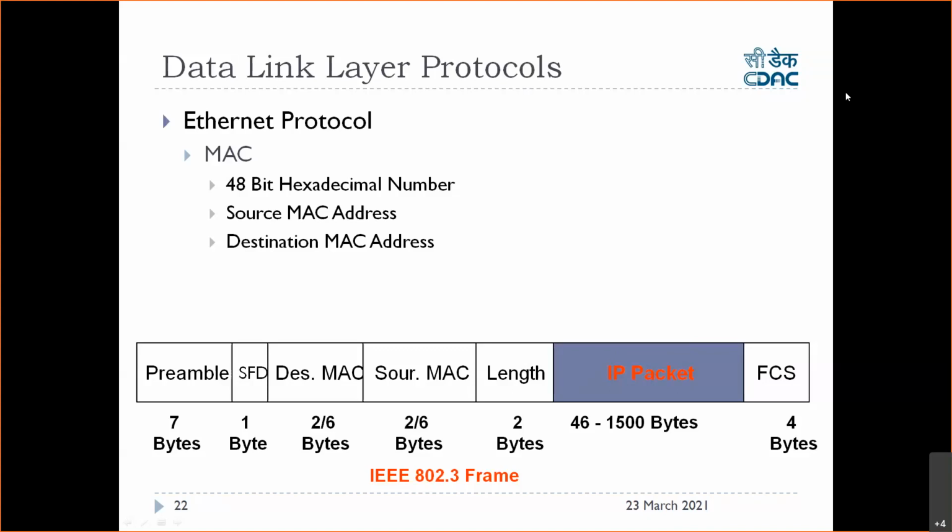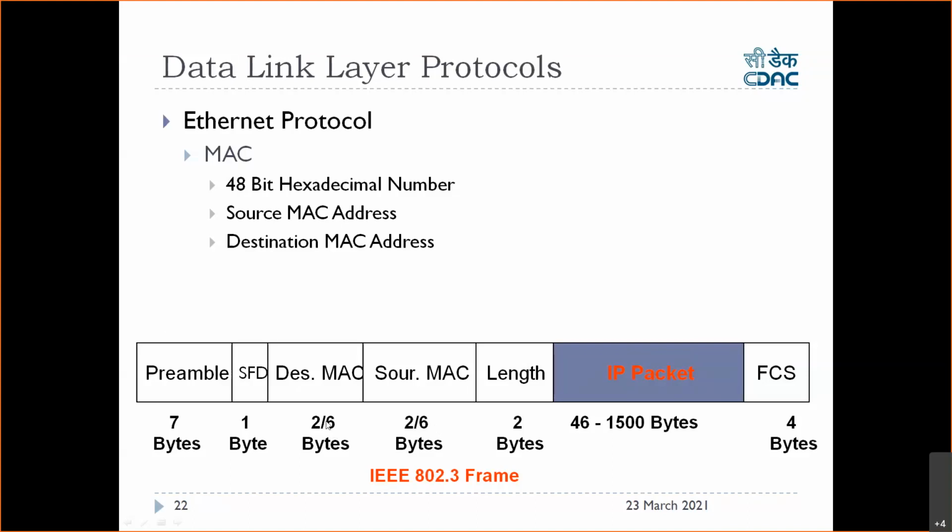This Ethernet protocol will craft an Ethernet frame, which is shown here. This is the Ethernet frame. This frame will be converted into zeros and ones and sent to the network, or you can say sent to the physical wire or Wi-Fi or any other media we are using. So the frame will be converted to zeros and ones, binaries, high voltage, low voltage.